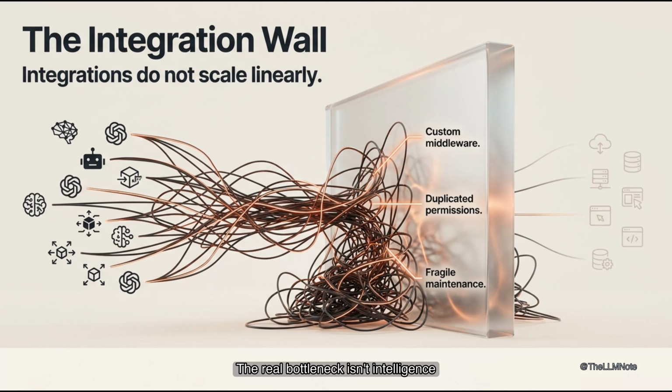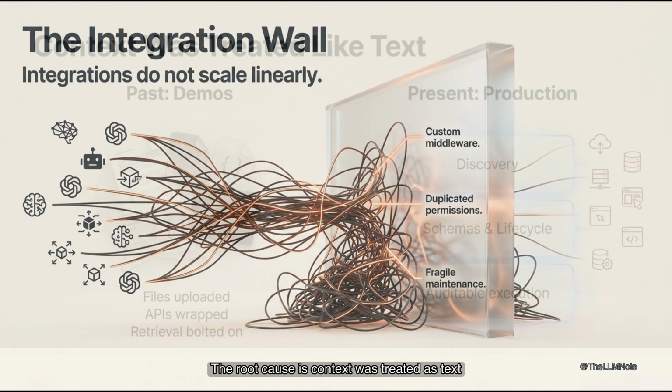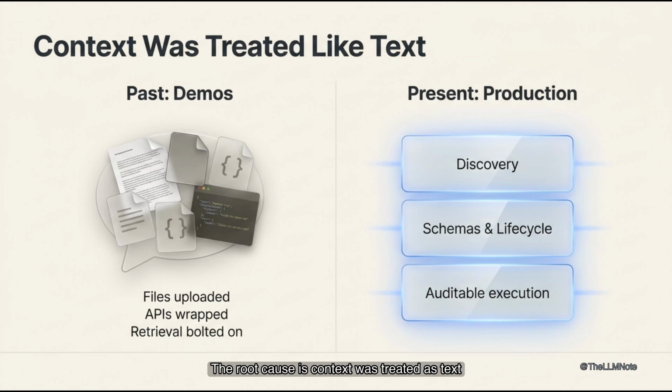The real bottleneck isn't intelligence. It's delivering safe, reusable context across many apps. Teams feel this pain right away. The root cause is context was treated as text, not as an operating layer in the system. Files were uploaded, APIs wrapped, retrieval bolted on, tool calls hidden behind application-specific contracts.